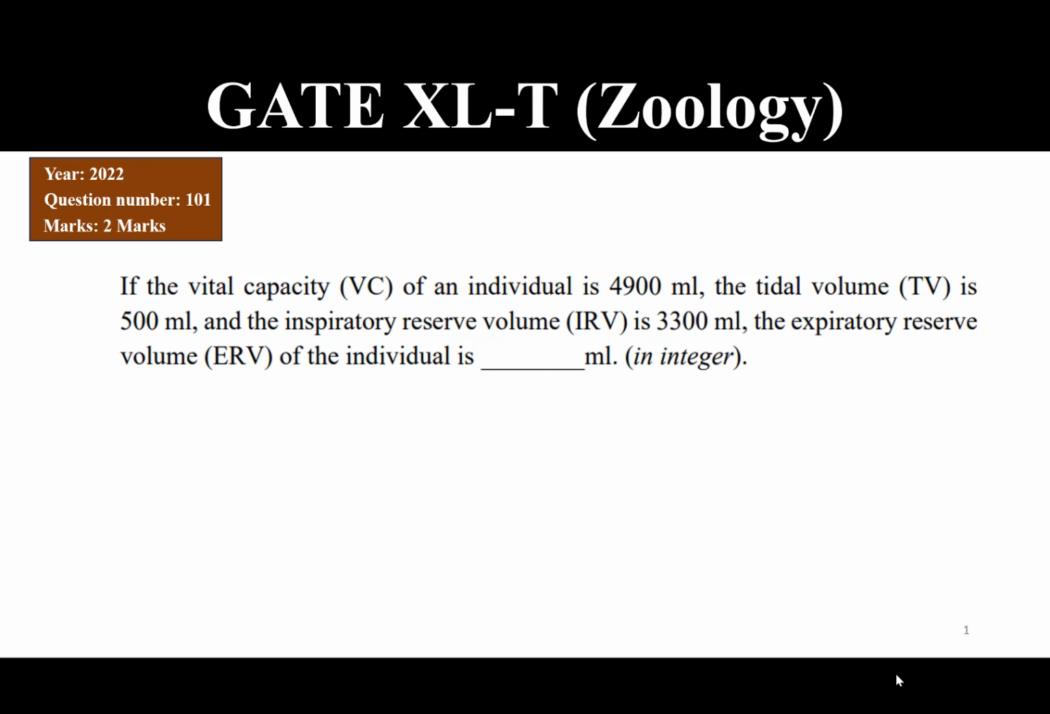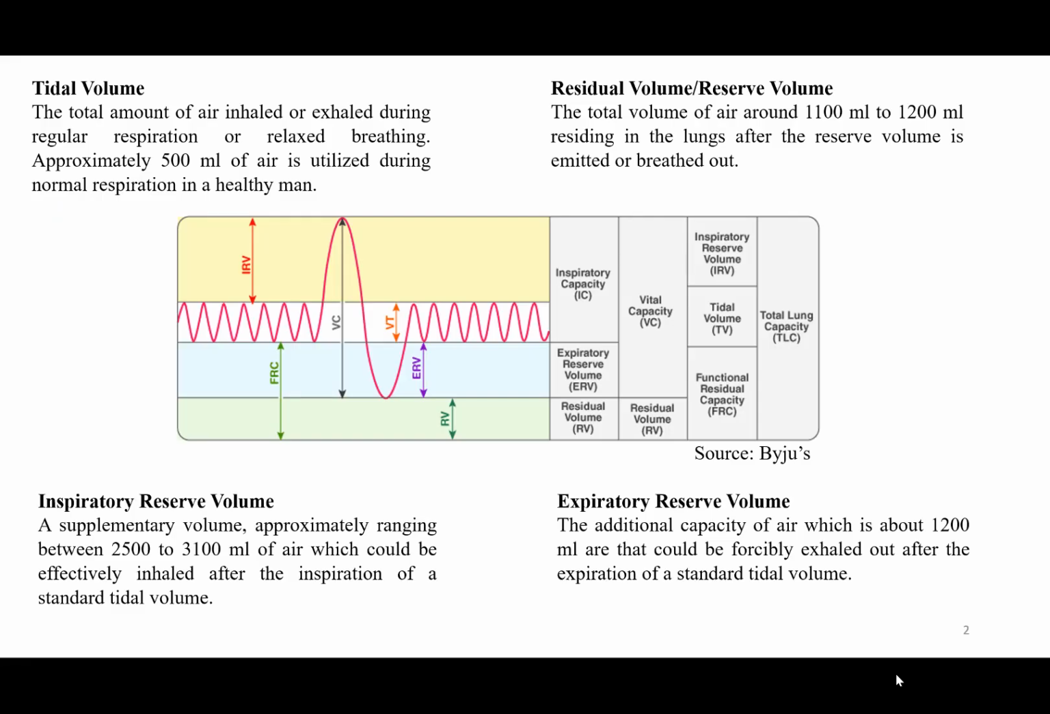If the vital capacity of an individual is 4900 ml, the tidal volume is 500 ml, and the inspiratory reserve volume is 3300 ml, then what is the expiratory reserve volume of the individual? So, before answering this question, let us look into the different capacities and volumes that the human respiratory system harbors.